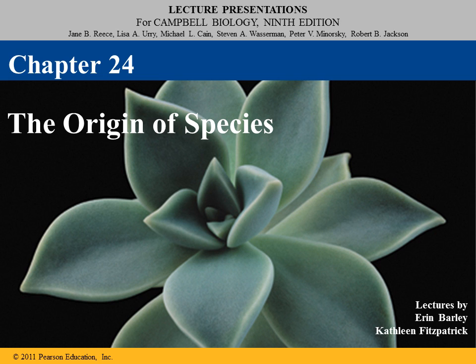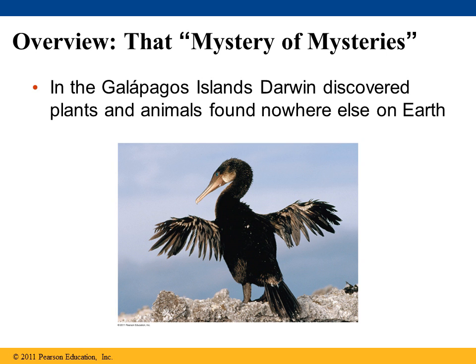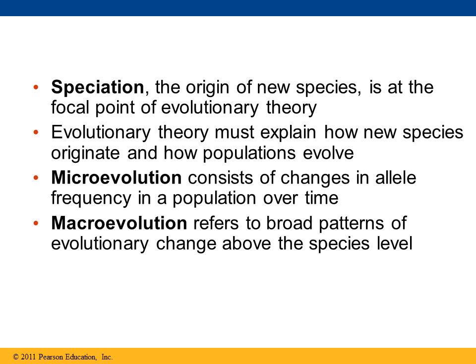So let's begin chapter 24, the origin of species. When Darwin explored the Galapagos Islands, he discovered many plants and animals that were found nowhere else on Earth. Now let's define some key terms that you need to be familiar with. First, speciation is the appearance of a new species due to biological diversity.